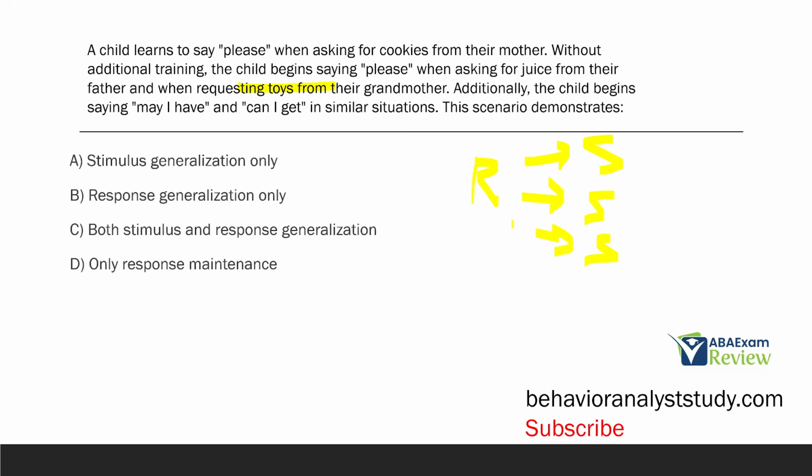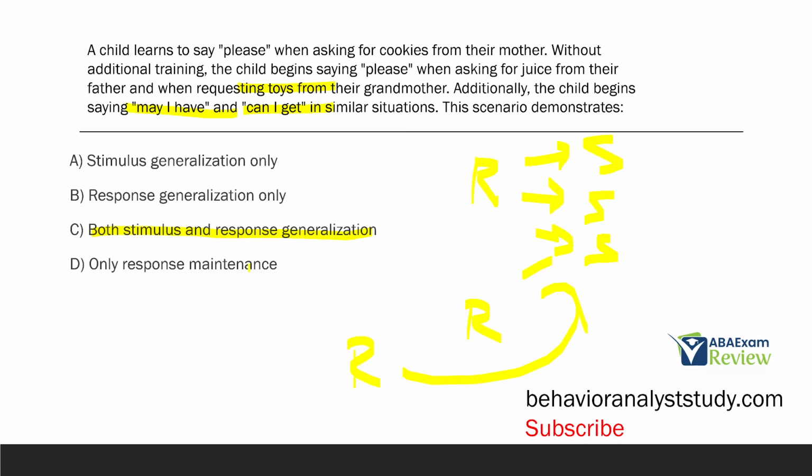But we also have an additional scenario where the child is now saying, may I have, which is another response, and can I get, which is another response, and similar situations. So we have the combination of the two, where we have please occurring in the presence of these stimuli, and then these new responses are appearing without that additional training. Not only are we looking at stimulus generalization, but also response generalization as well. So we're looking at both stimulus and response generalization.